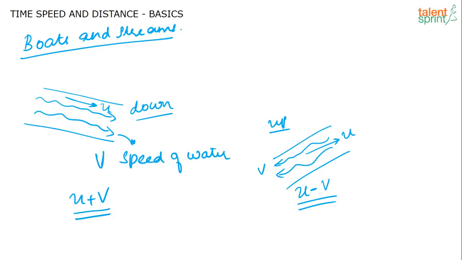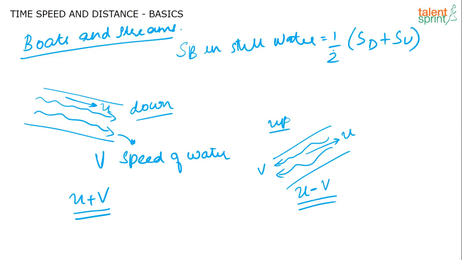There is a very basic formula here that you can remember. It might be useful in some problems. The speed of the boat in still water is generally given as half into the speed of downstream plus the speed of upstream. In some questions this might come in handy. Similarly, the speed of the stream is generally given as half into the speed of downstream minus the speed of upstream.